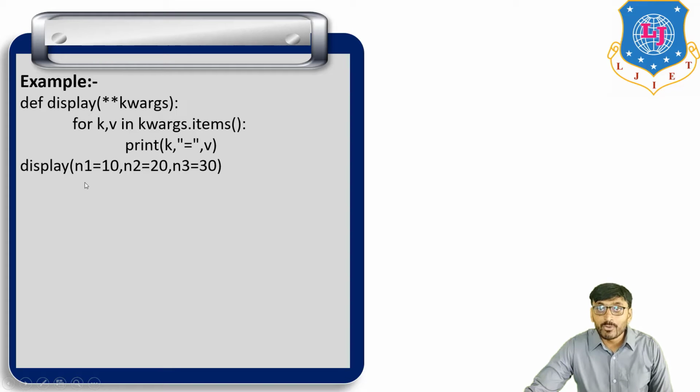Then at the time of function calling, display n1 is equal to 10, n2 is equal to 20, and n3 is equal to 30. These three are keyword arguments. So we can provide any number of keyword arguments. Then we get in output n1 is equal to 10, n2 is equal to 20, and n3 is equal to 30.